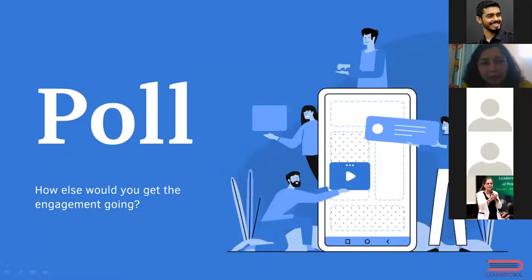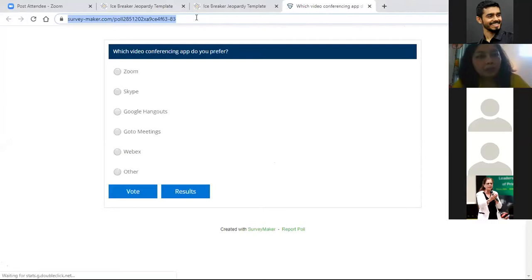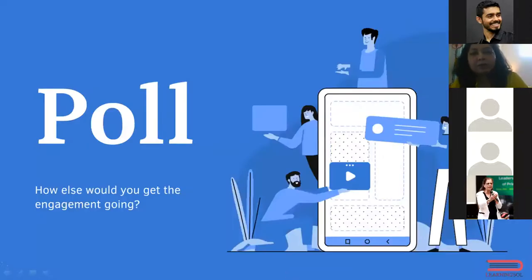The next thing that you can do in your sessions is you can hold polls. Now, polls for what, you might ask? If you have content that lends itself well to a poll, you can think of any topic. For this session, I have a poll for you guys. It's a freely available tool called surveymaker.com. I'm going to paste the link in the chat box.